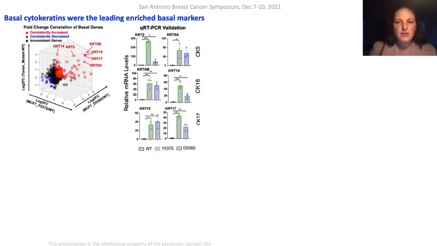When looking at the basal genes upregulated in the mutant cells and mutant tumors, they found that basal cytokeratins were the leading enriched basal markers and validated the upregulation of these genes in ER mutant cells by quantitative RT-PCR.